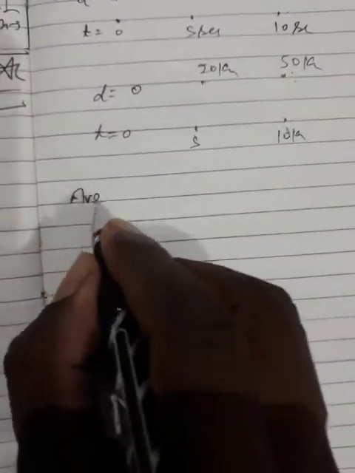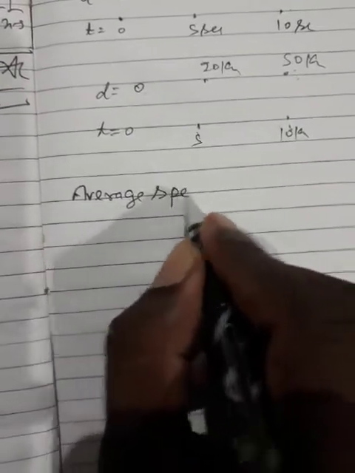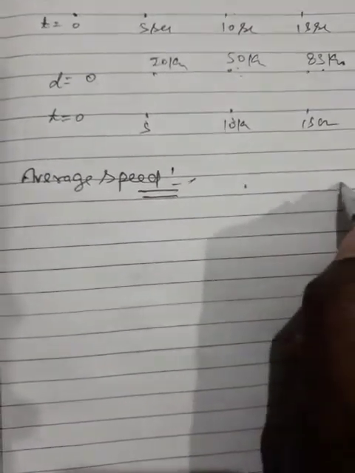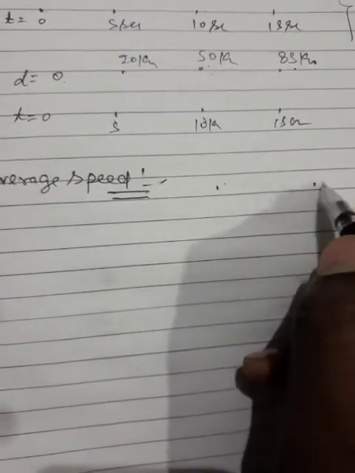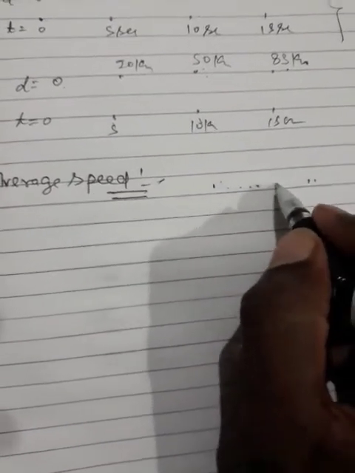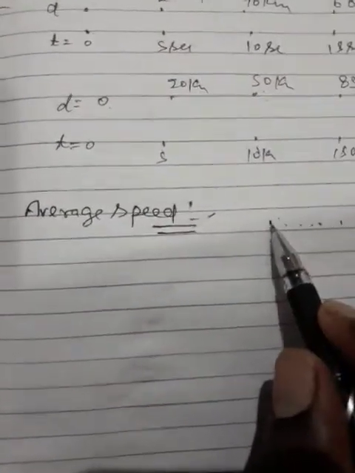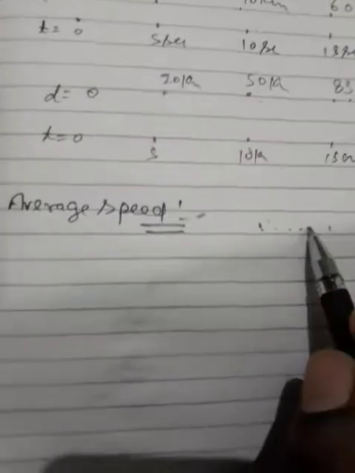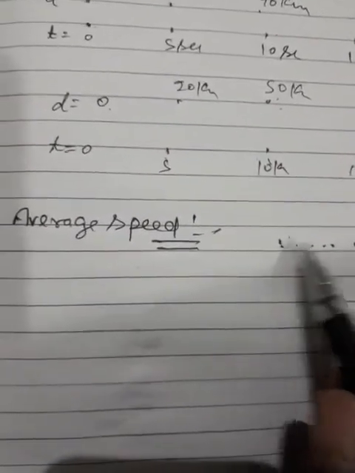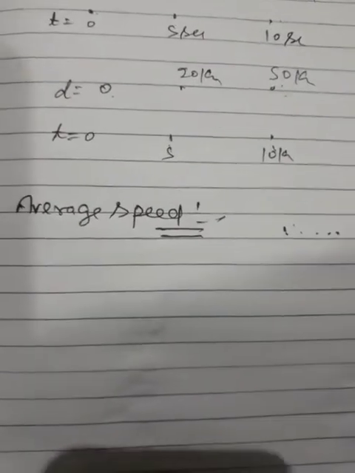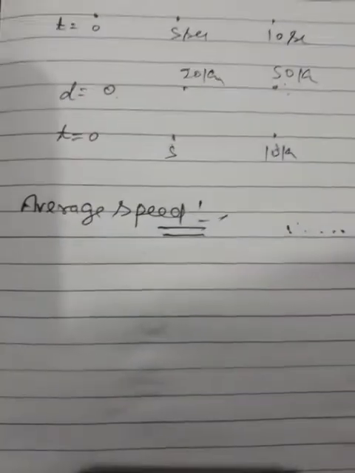Okay. Now next topic we have to read about the average speed. What is the average speed? Actually, when we go from one point to another point, then throughout the whole journey, our speed cannot be constant. Sometime if road is so busy, means traffic is there, so our speed is very less. If road is empty, so our speed will be more.